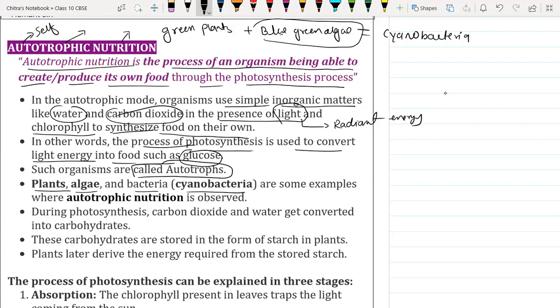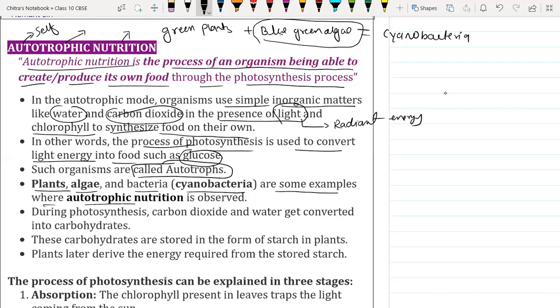Very important, you have to remember the name. These are some examples where autotrophic nutrition is observed.